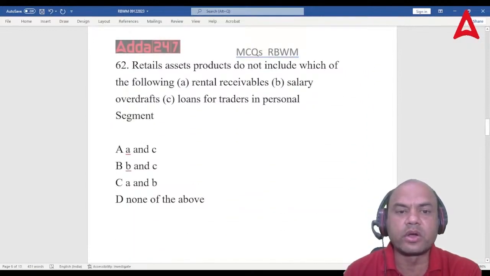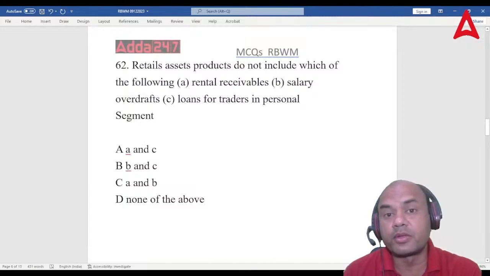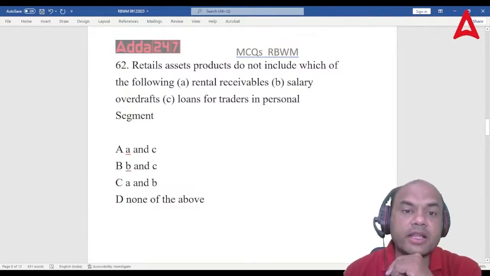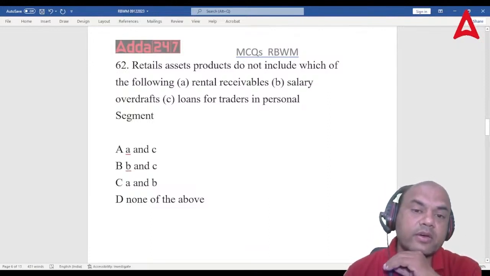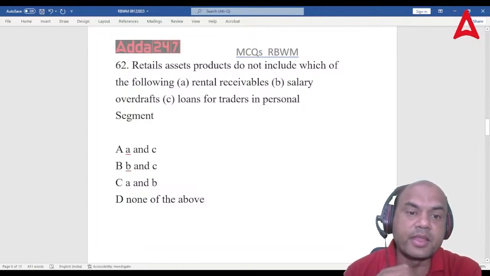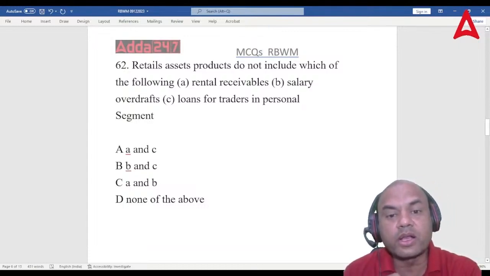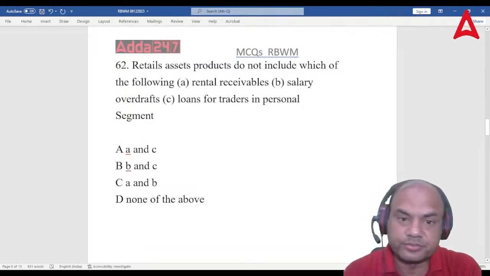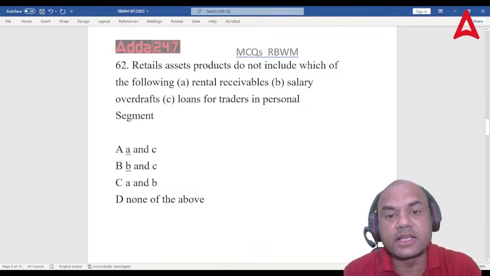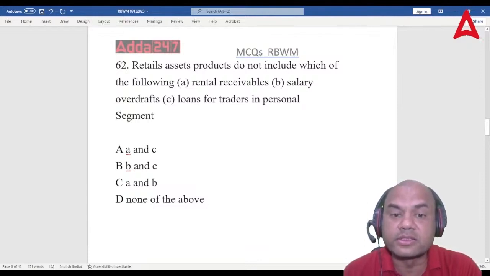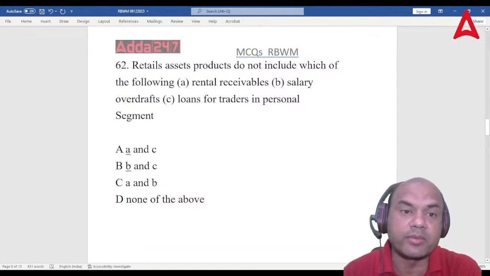Retail asset products do not include which of the following? Now this is the really tricky one. Think over it. Rent receivables, salary ODs, loans for traders in personal segment. Options: A and C, B and C, A and B, and none of the above. Now think about it. What can be the answer?